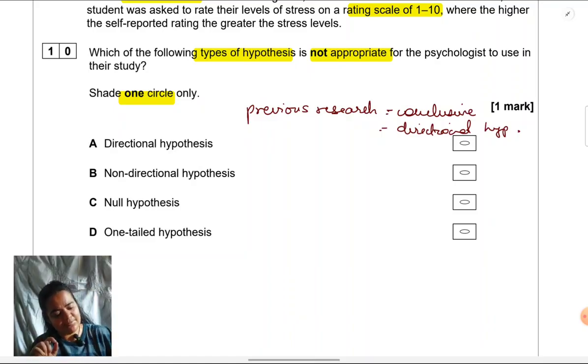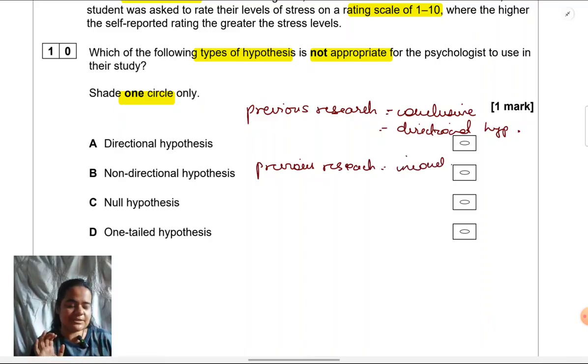In the case that previous research has been inconclusive, previous research has looked into the topic which the researcher is interested in, but it has failed to give a definite result, or previous research has not been done. This is a very fresh and new topic in which no research has been done earlier. In that case, a non-directional hypothesis is appropriate because we don't have an empirical basis on which we can say this is what we are expecting.